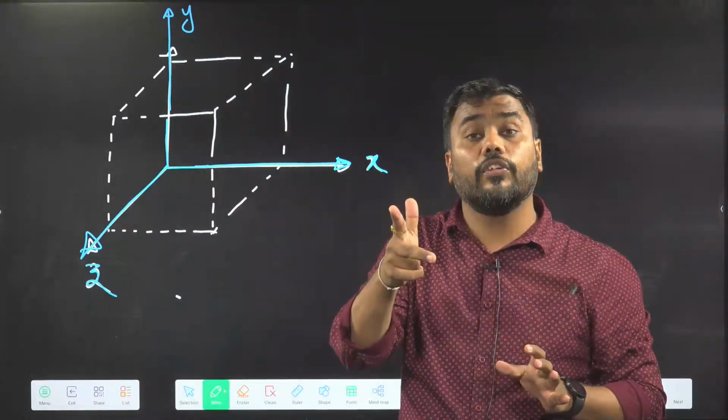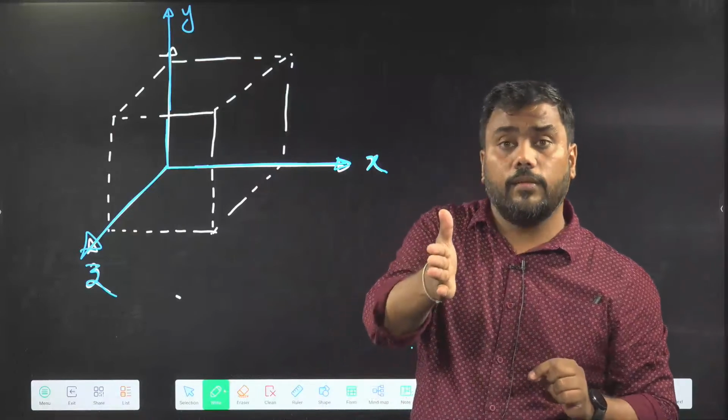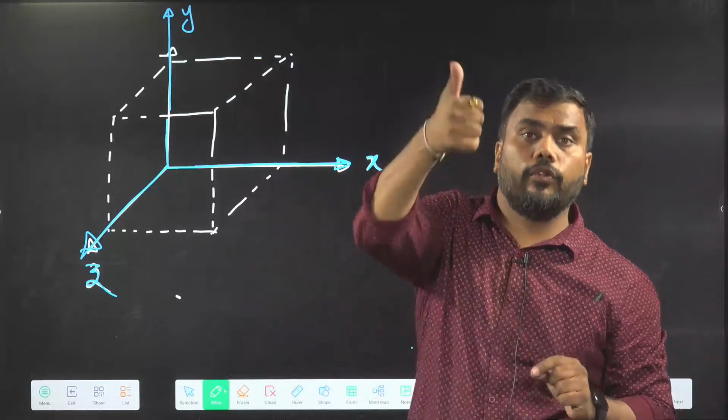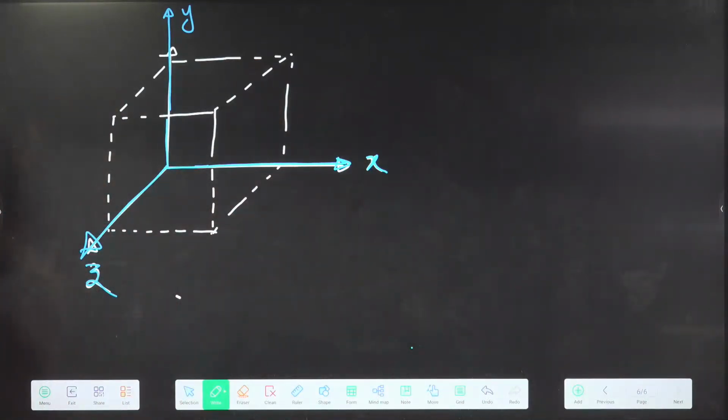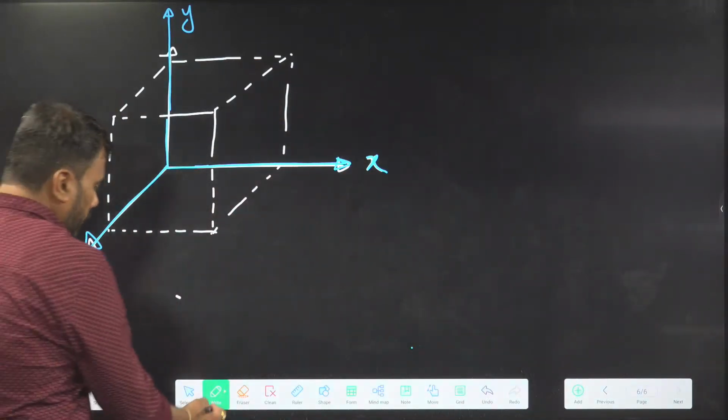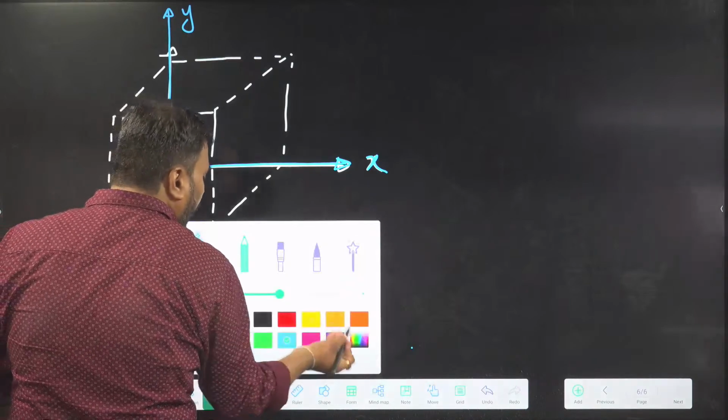X, Y, Z axes follow the right hand thumb rule. If you cross X with Y, you will get Z. They should follow the right hand thumb rule. The right hand thumb rule will be discussed again later. So let us focus only on the meaning of coordinate.